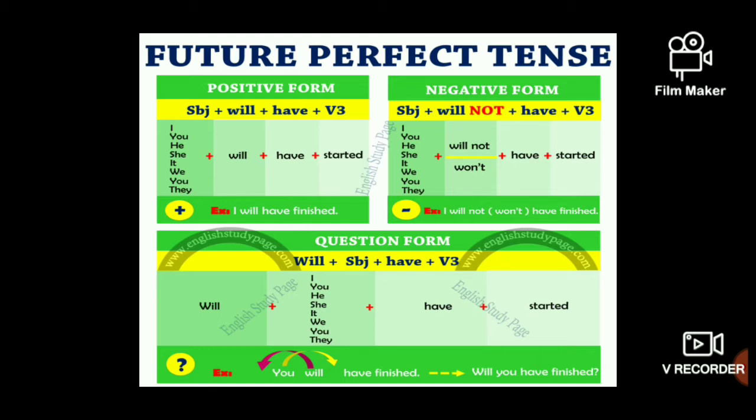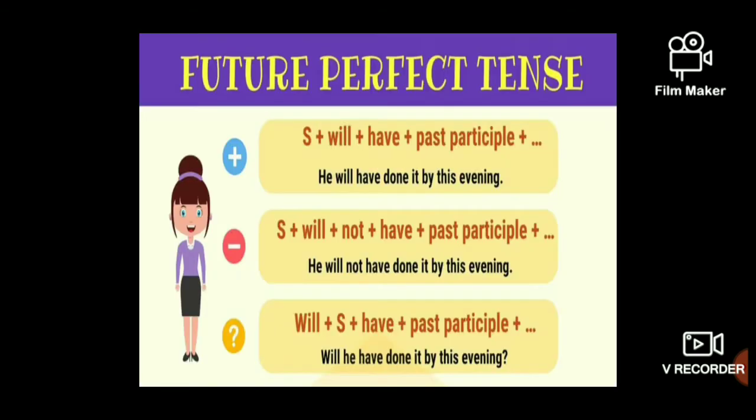So for the negative format, I'll write subject plus will plus not plus have plus started. And for the question format, will plus subject plus have plus started. So this is the format you have to use for future perfect tense. And this is the format again. I have given that for your reference.